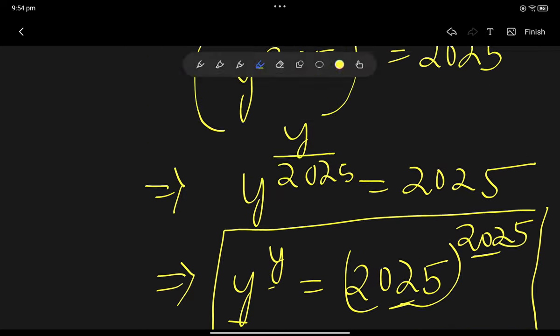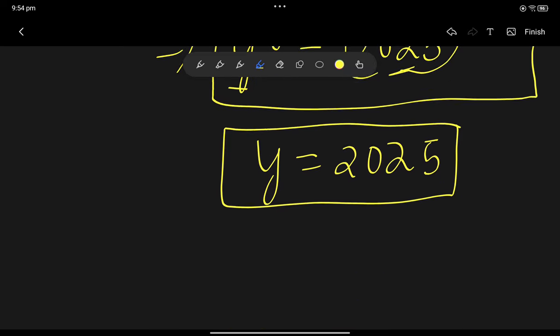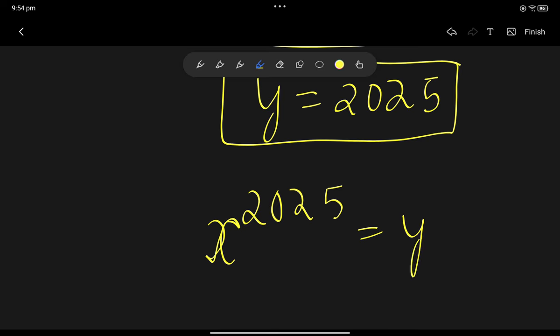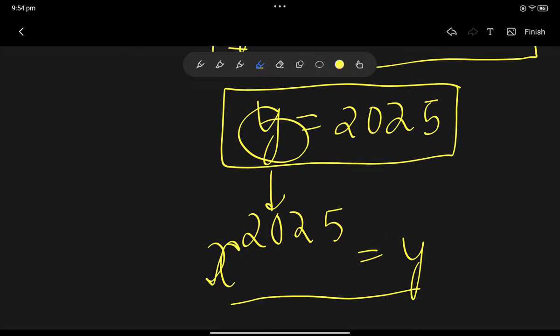और अगर आप आगे देखते हैं हमने क्या किया था, x को y to the power 1 by 2025 माना था. तो from this let's put the value of y. हमने माना था x to the power 2025 को y, right? हमने ऊपर में माना था x to the power 2025 को y. सो मैंने पहले ये लिख लिया। अभी y के जगह में I am going to put this x to the power 2025 because we need to find the value of x, right?